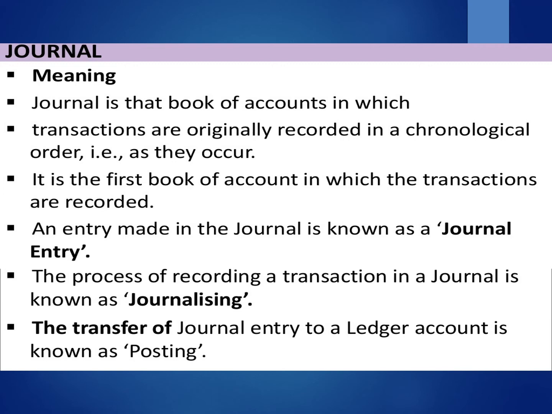It is such a book of accounts where all accounting transactions are recorded in the order of date. It is also determined which account will be debited or credited with what amount. Transactions are first recorded here with a brief explanation. So, we can say that the journal book is the original, fundamental or first book of account.